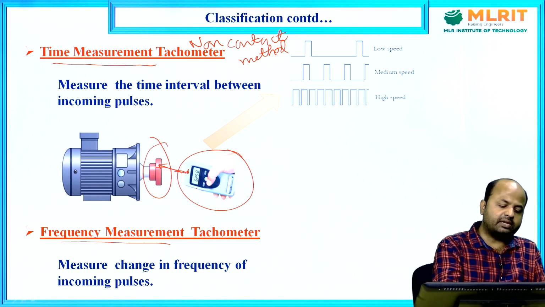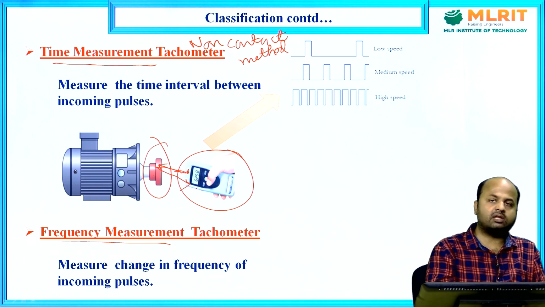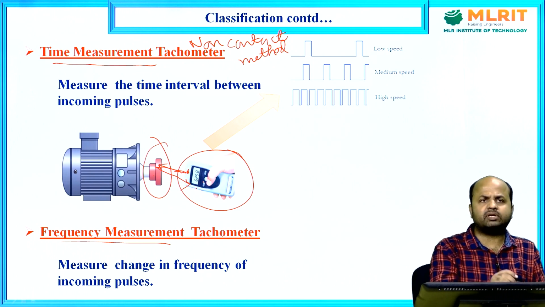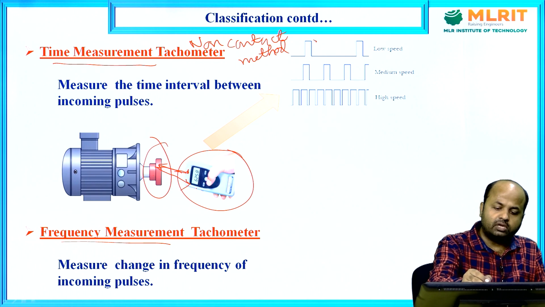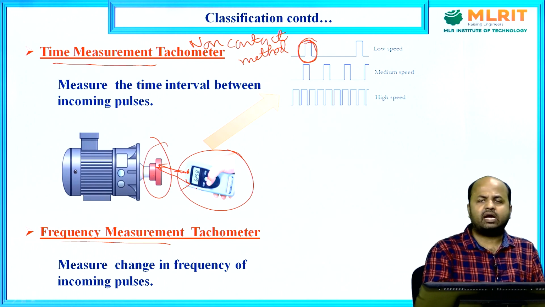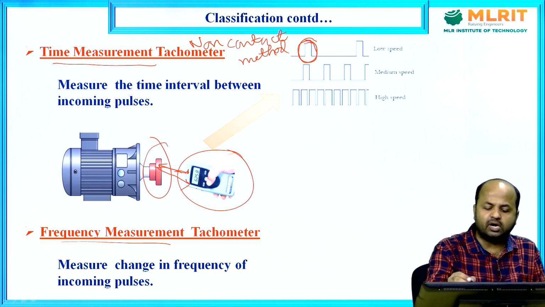After getting reflected, this tachometer receives the reflected beam. Now it counts how many pulses I have transmitted and how many pulses we received per minute. It will take a time frame of one minute.